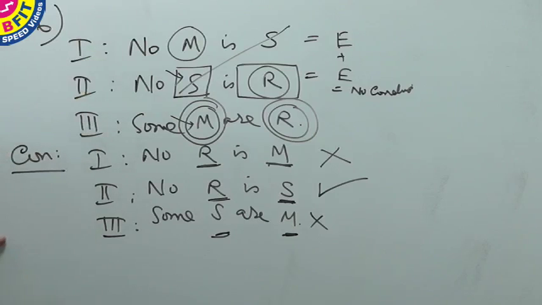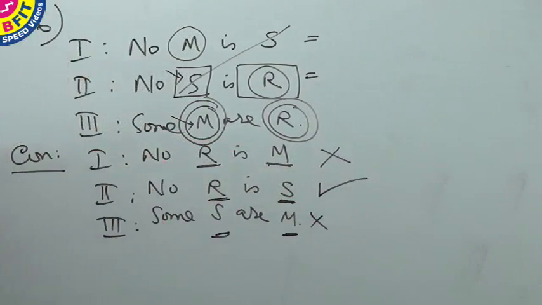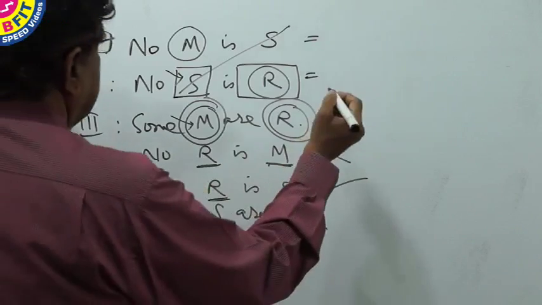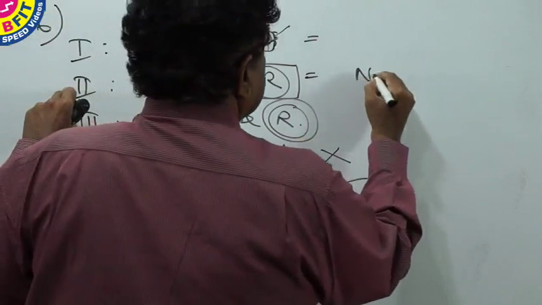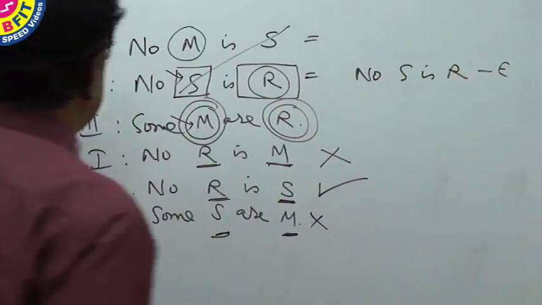Now let us look at the mediate inference. For mediate inference, we should use statement 2 and 3, and statement 3 must be aligned. Let us see. No S is R, E-type statement.